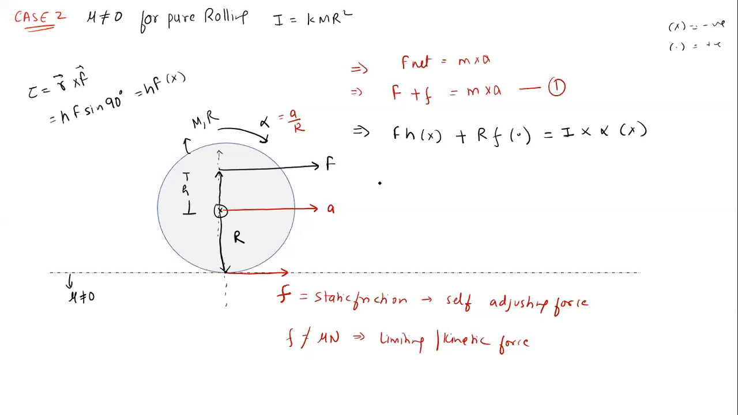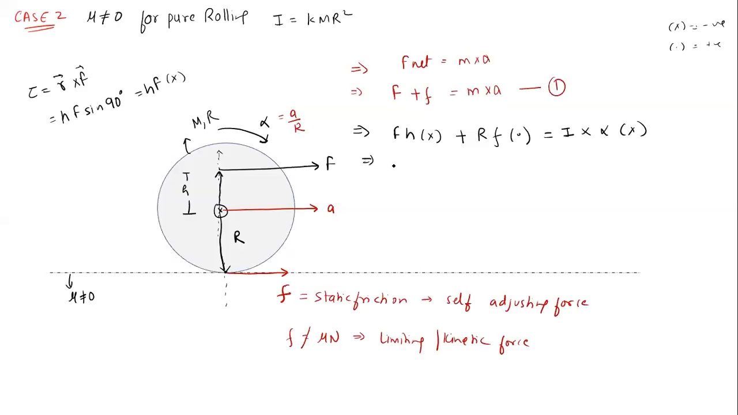Okay, so can we say here that minus FH plus RF must be equal to minus I alpha, or we can write like this: FH minus RF must be equal to I alpha. That is equation number 2.